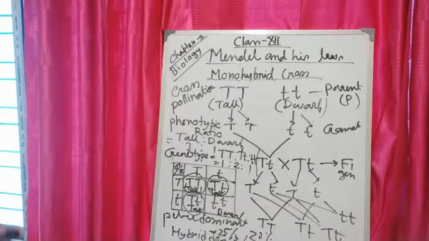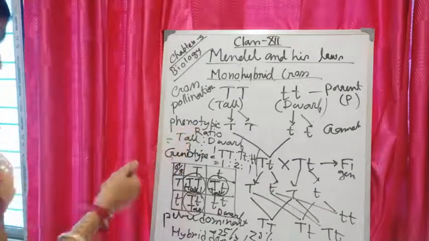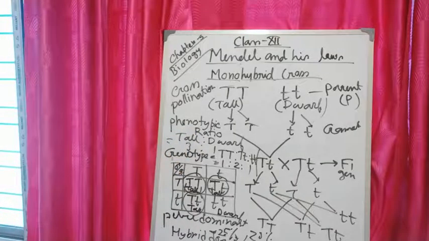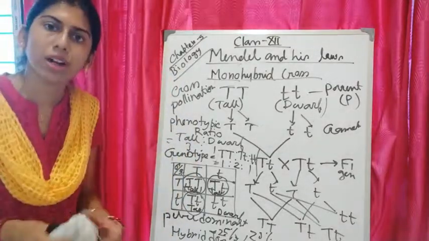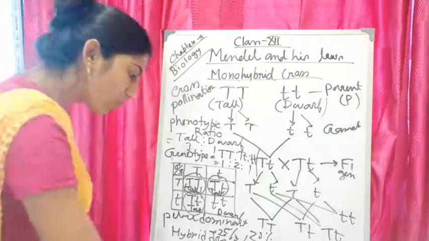So hence we conclude that the phenotypic ratio of a monohybrid cross is 3:1 and the genotypic ratio is 1:2:1. And these are also known as the Mendelian monohybrid ratio. Okay. So for today that's it.